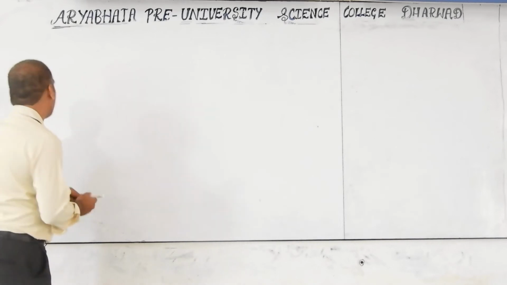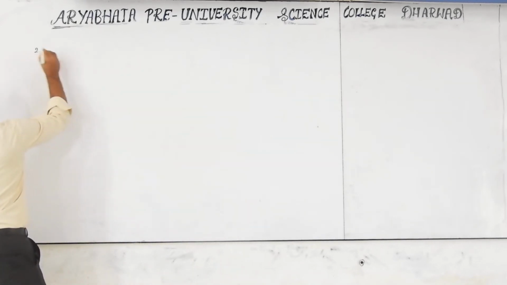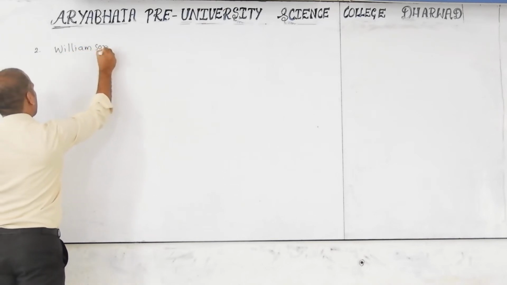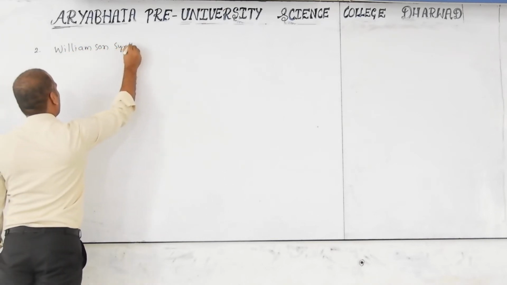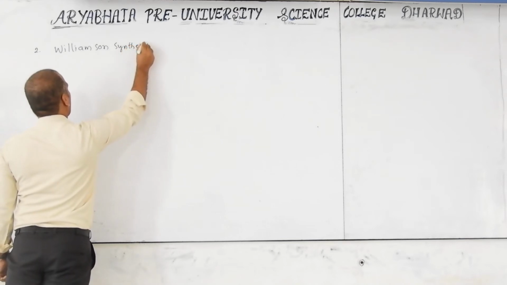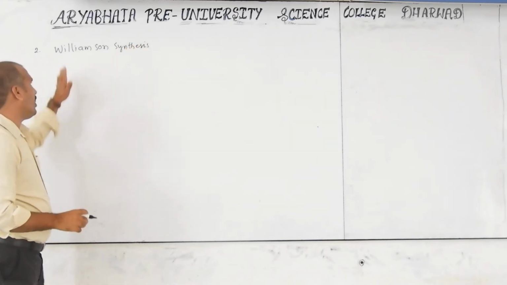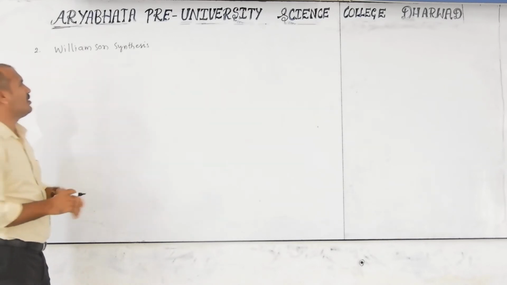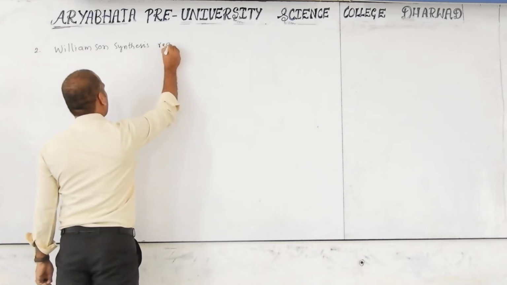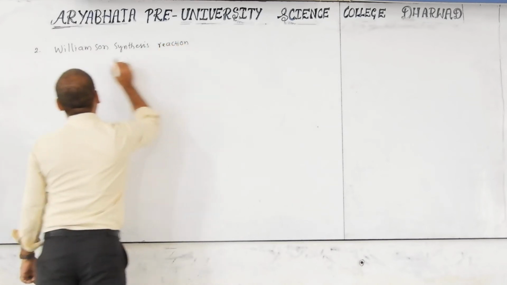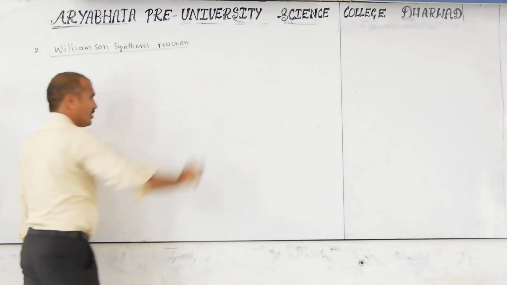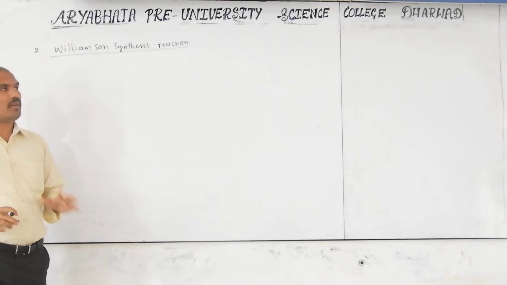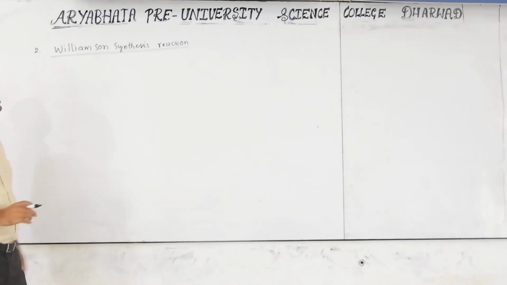Now the second preparation: Williamson synthesis. Otherwise, some books may give Williamson ether synthesis. Totally, whatever the name, it is the Williamson synthesis reaction. This is a named reaction, most important. All named reactions are very important for PUC and competitive exam purposes. Always you have to get the maximum named reactions.